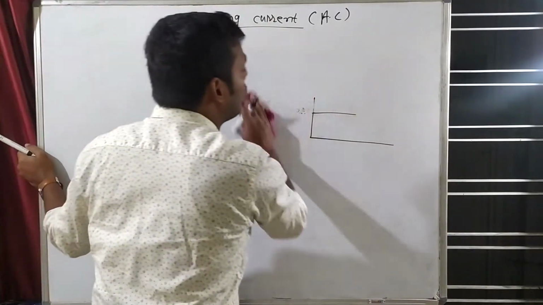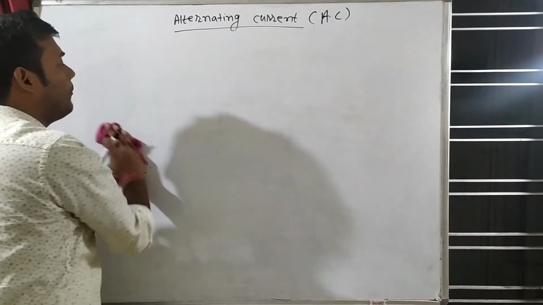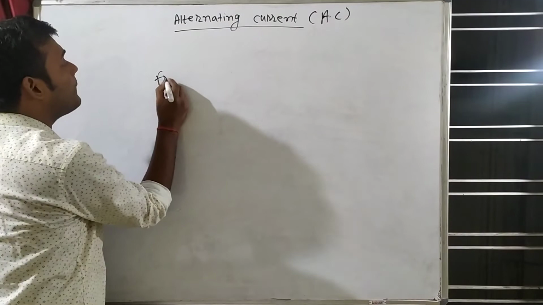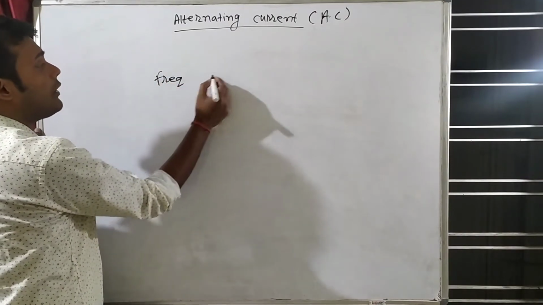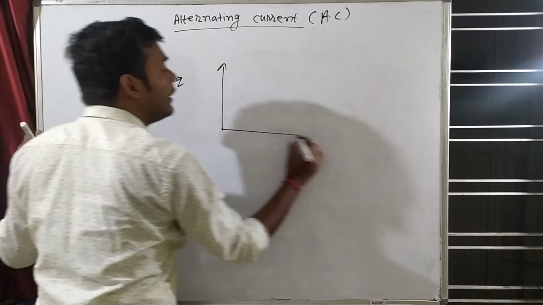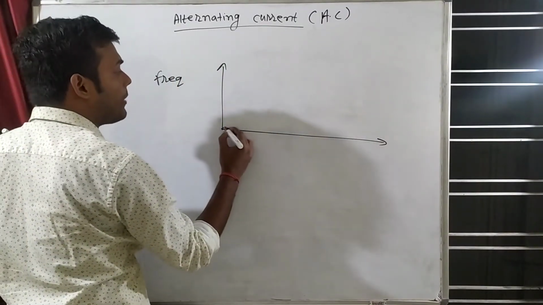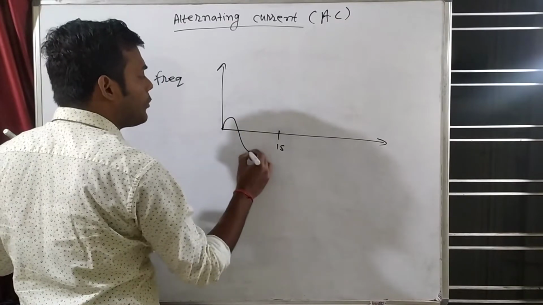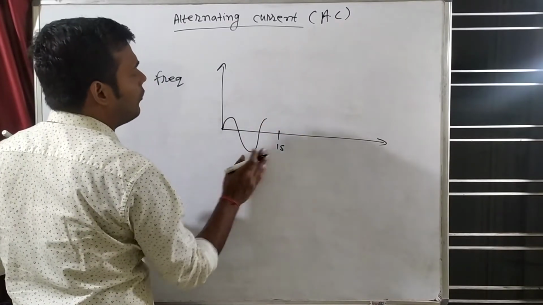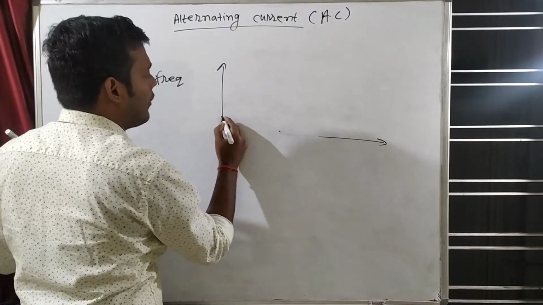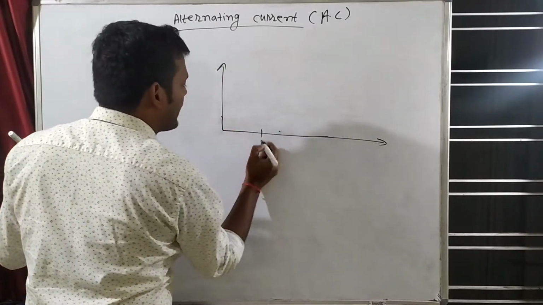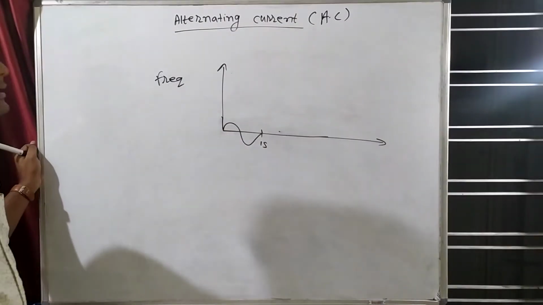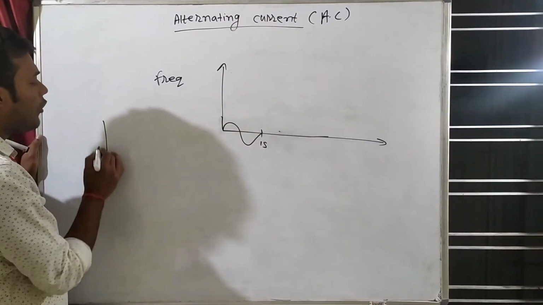Before understanding root mean square current, let me discuss some more things. Do you know what frequency is? Frequency is the number of oscillations per second. For example, suppose this is 1 second, and a wave is coming like this. In 1 second, how many oscillations are there? One oscillation. So what is an oscillation?